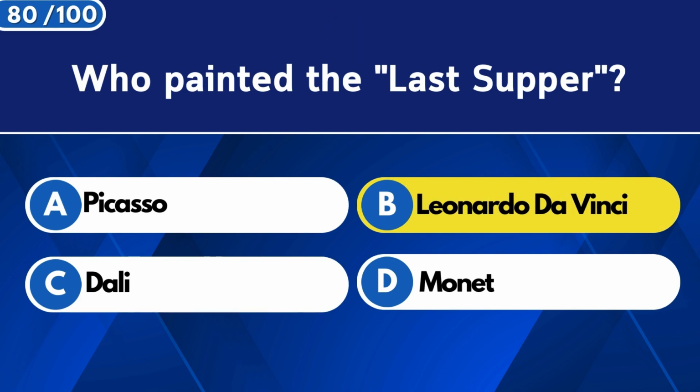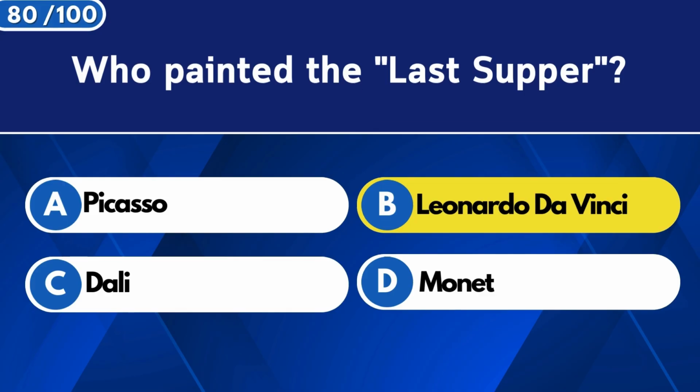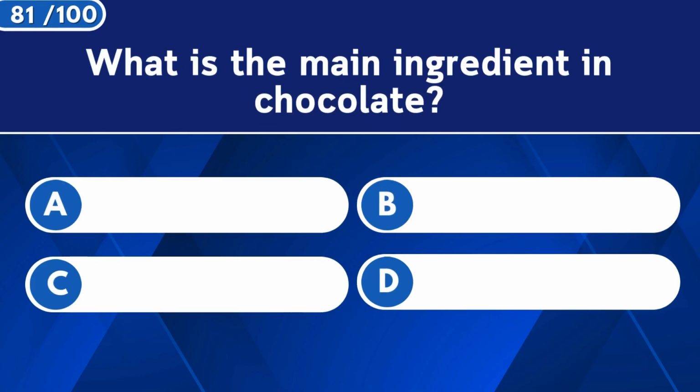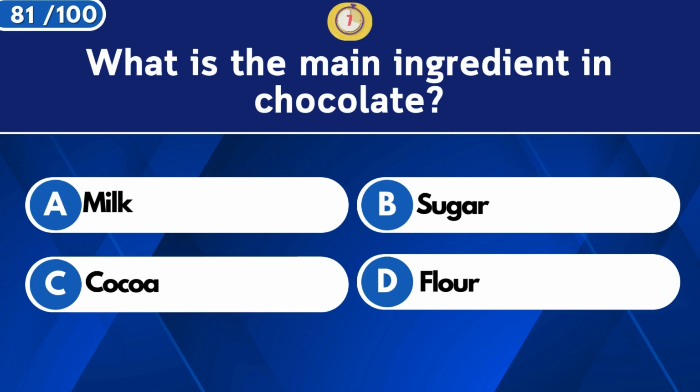Leonardo da Vinci. What is the main ingredient in chocolate? Cocoa.